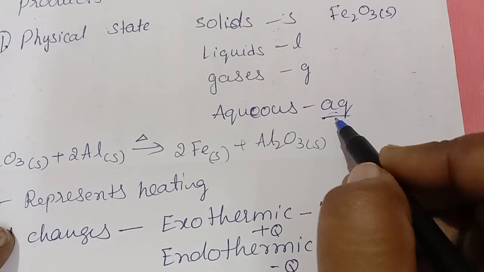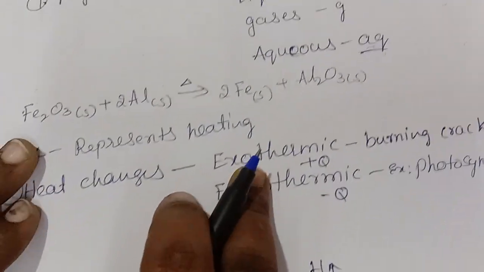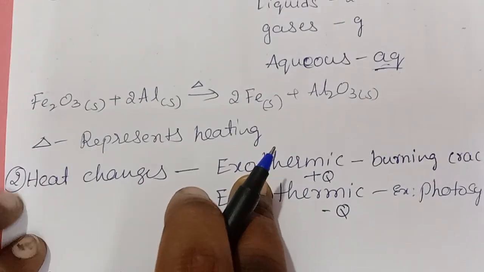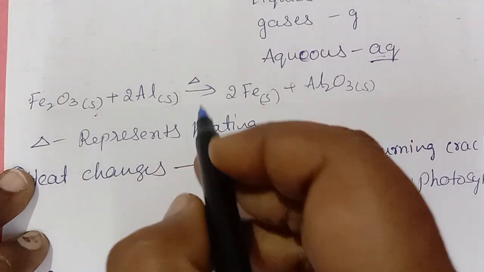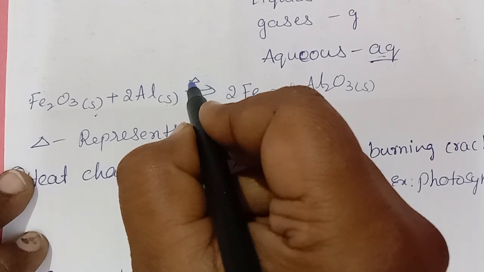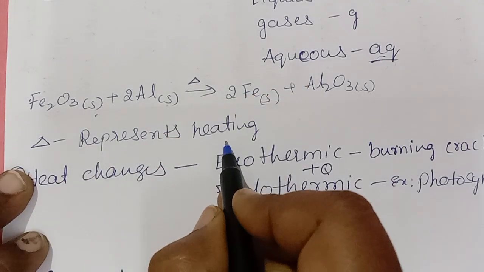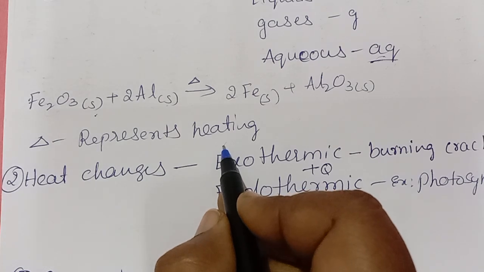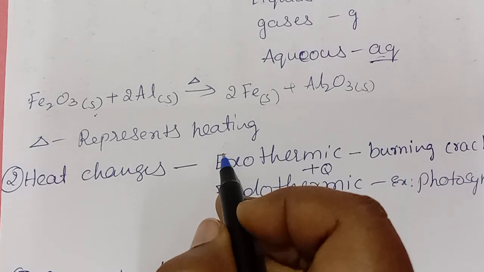Clear? So that is the difference between liquid and aqueous. Next, see here, Fe2O3 is a solid, aluminum is a solid. So what does this delta represent? This delta represents heating. For this chemical reaction to happen, we have to apply heat energy externally.